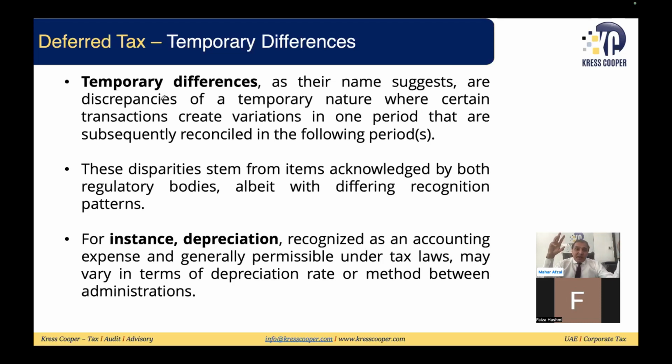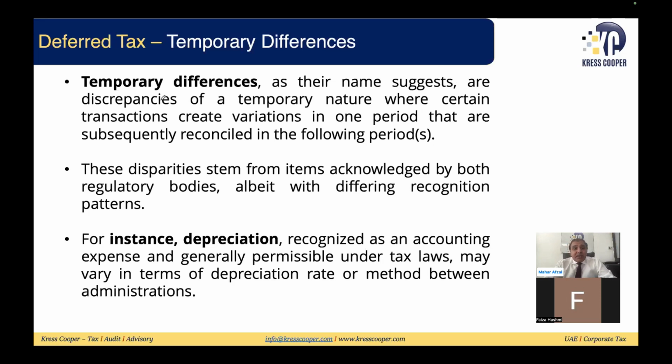In the same way, where you are claiming higher tax depreciation, it will lead to your lower taxable profit. You will be paying lower tax now, and you will be paying more tax in the future. So these are the temporary differences which have impact in more than one tax period. Overall impact will be the same over the period of time, but the timing differences are there.